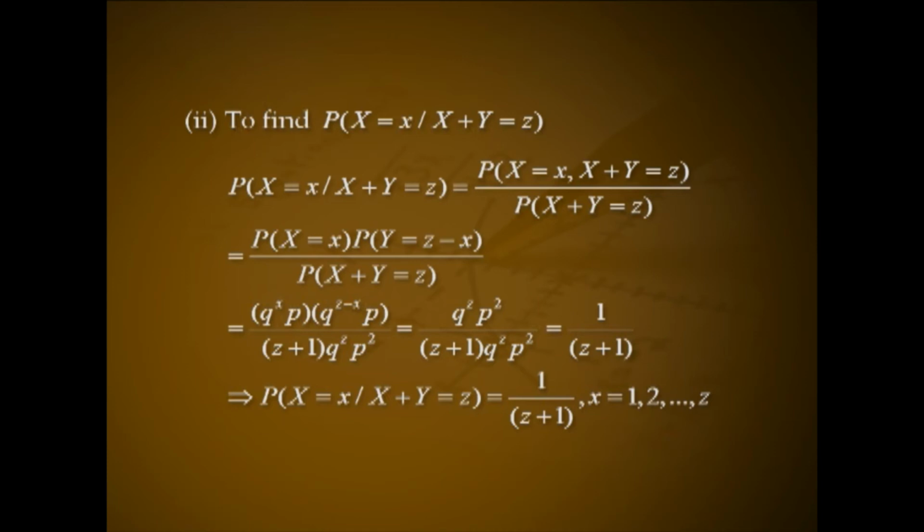This implies P(X = x given X + Y = z) is 1 divided by z + 1 for x equal to 1, 2, etc. up to z. That is, the conditional distribution of X given X + Y = z is a uniform distribution over 0, 1, 2, etc., z.